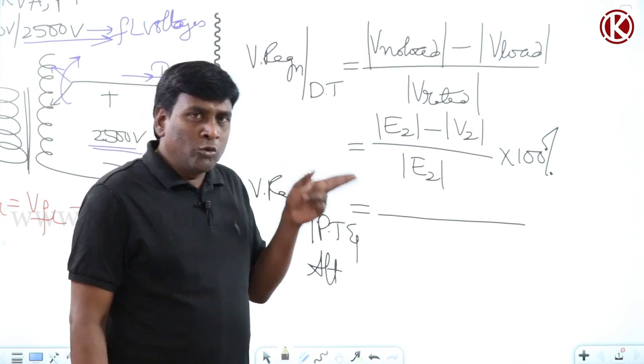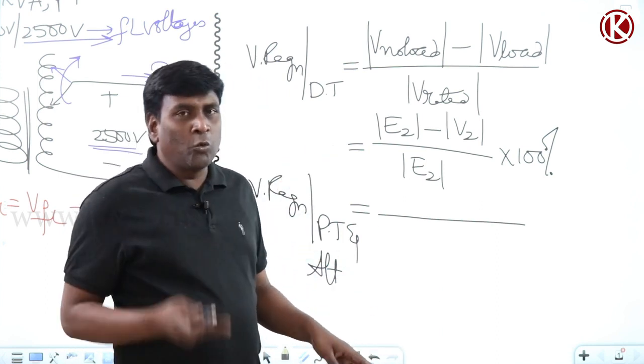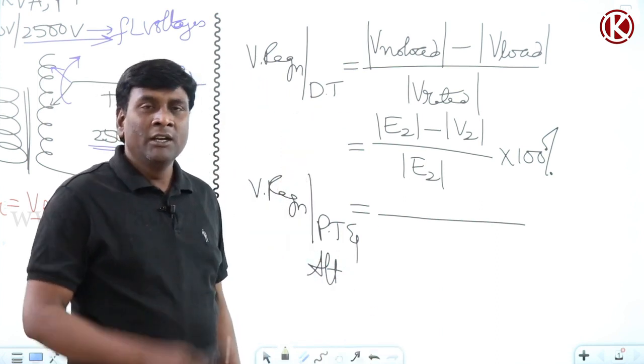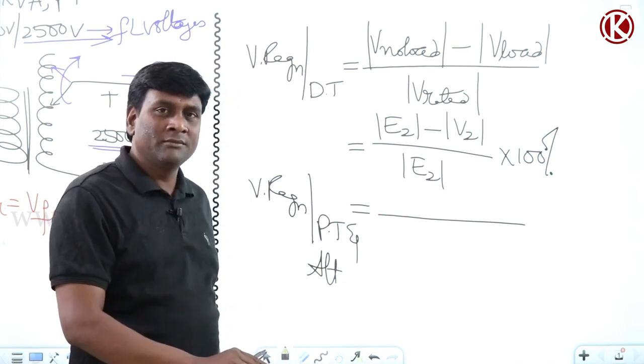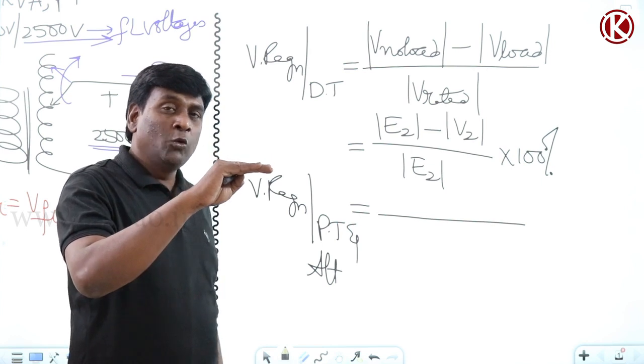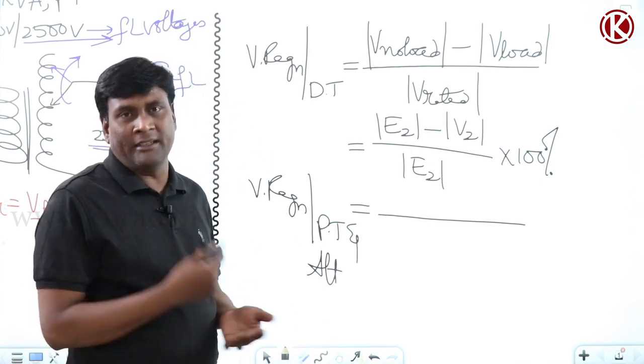Now see here, the drop from no load to full load or the rise from full load to no load is the same. For example, no load 220 kV and full load 170 kV, or full load 170 kV and no load rise to 220 kV, it is the same.